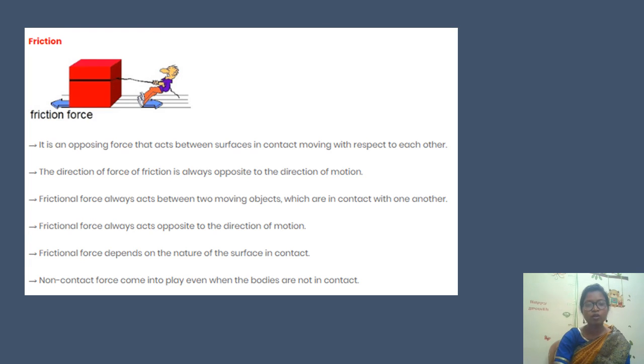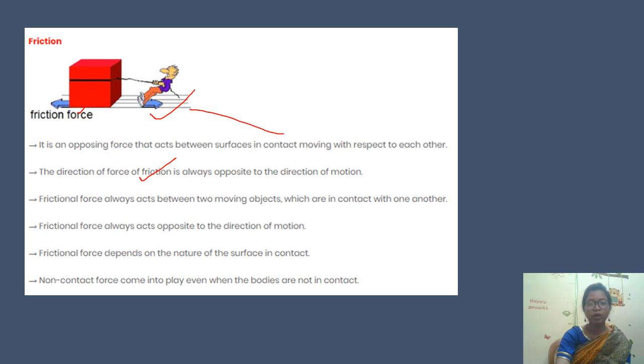Next one is friction. What is friction force? It is an opposing force that acts between surfaces in contact moving with respect to each other. So there will be two forces acting here. One force is applied by the boy and another force is applied by the box, and the direction of the force of friction is always opposite. So you remember, the direction of friction is always opposite.